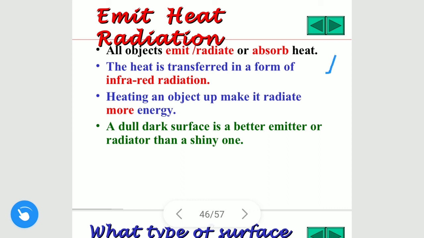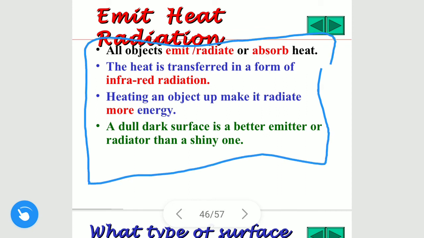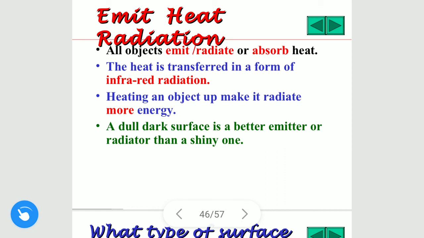This is the Clausius statement. All objects emit or absorb heat. Every object that is present on earth emits or absorbs heat. These are the postulates given by Clausius, the scientist. Heat is transferred in the form of infrared radiation. If you want to know more about infrared, you can Google it.